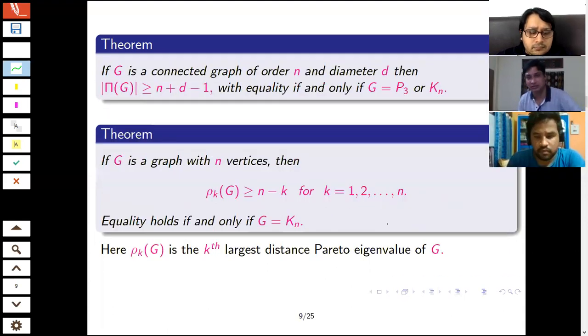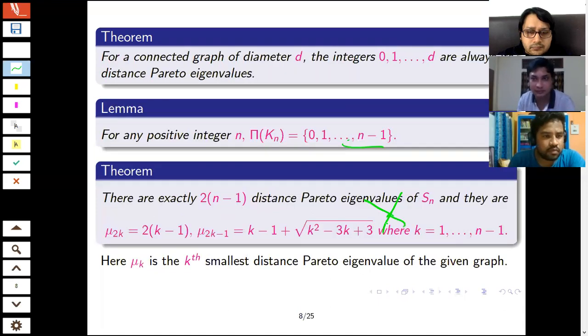I have a question. Can you please go to the previous slide? Just to get some intuition for the first theorem, is the argument easy for the integer 0? Yeah, it's not that difficult.